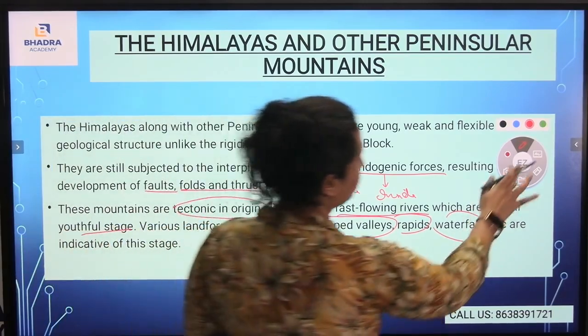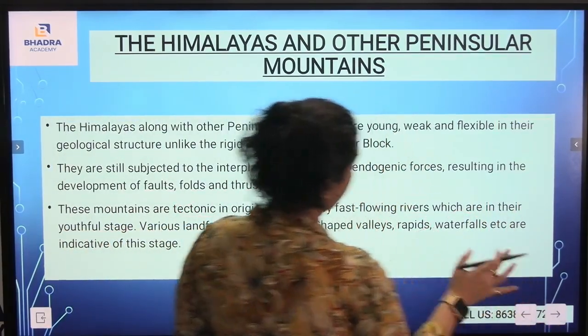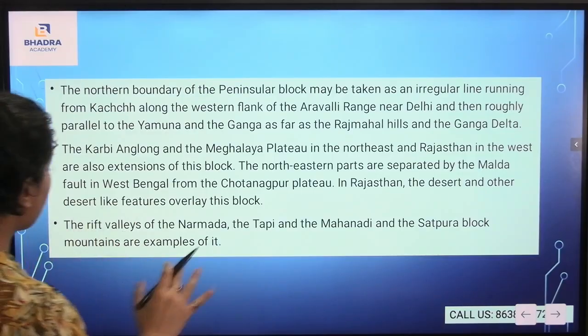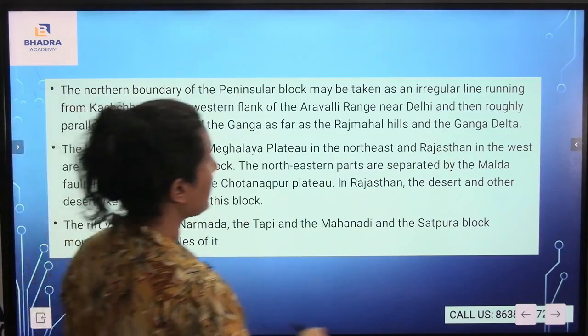Now here you see, the northern boundary of the peninsular block may be taken as an irregular line running from Kutch along the western flank of the Aravalli range near Delhi and then roughly parallel to the Yamuna and Ganga as far as the Rajmahal hills and the Ganga delta. Very, very important regarding the peninsular block.